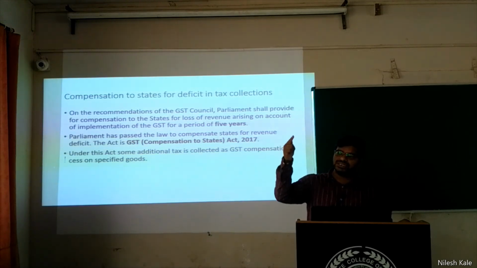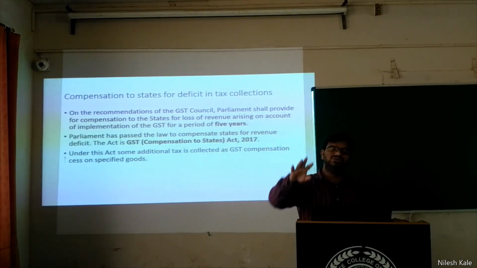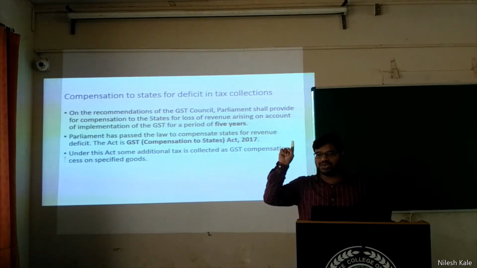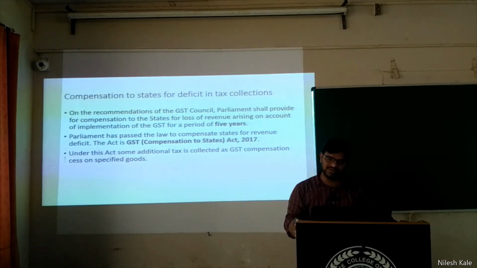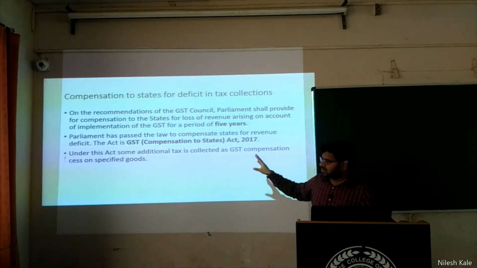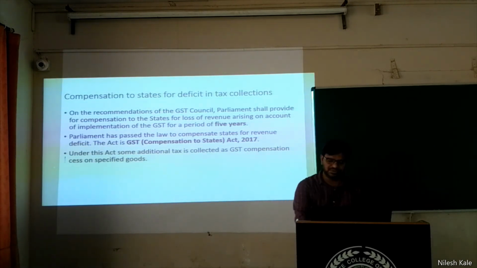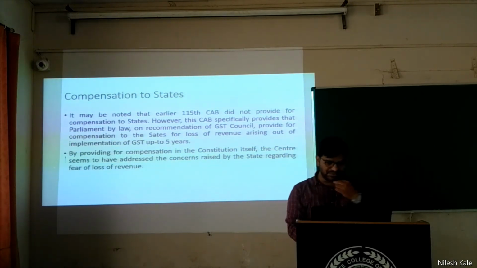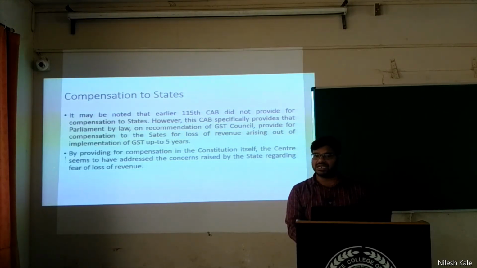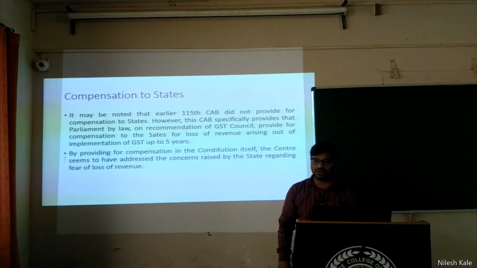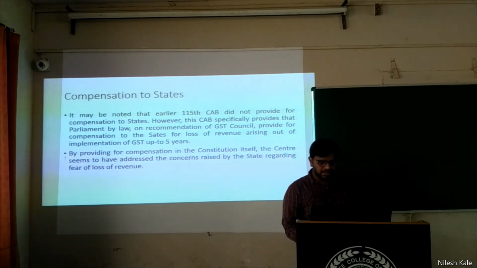From 2017-18, 19, 20, 21, 22 till 2022, the central government has to pay all such states that are losing their revenue, right? So the GST Compensation to States Act 2017 was introduced. The 115th CAB did not provide any compensation to the states, but the 122nd bill, yes, it provided. For how many years? For 5 years, right?